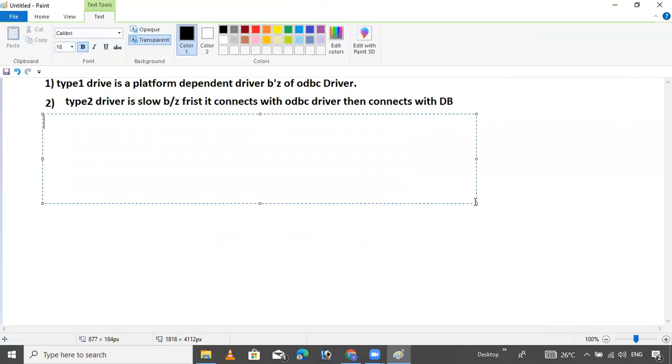A third disadvantage is also there, so try to analyze and get it.